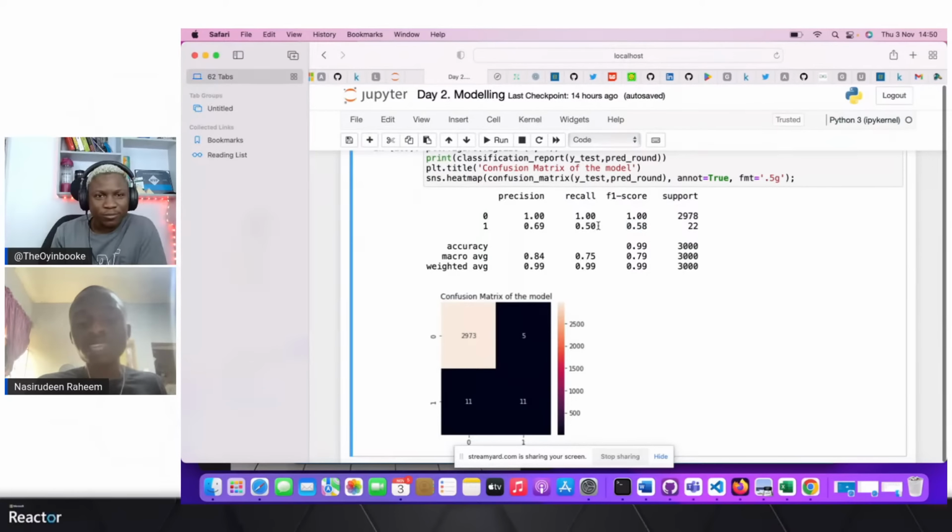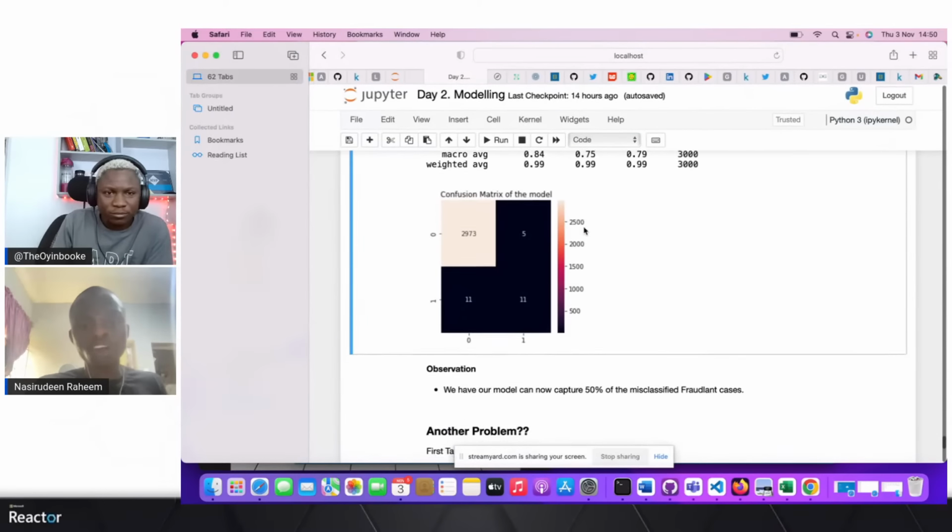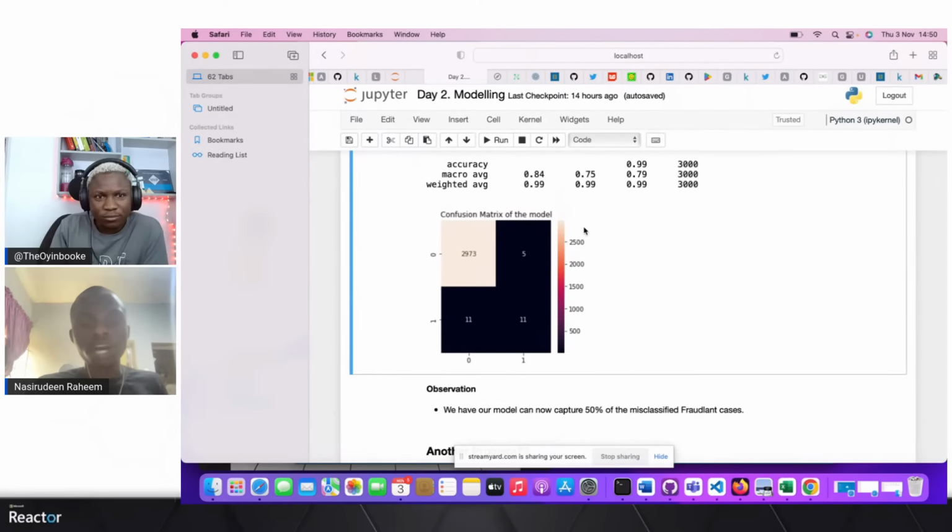And this recall means that, out of the total people that the ground truth says have fraudulent activities, the model cannot capture the total, only 50% now. So let's look at our confusion matrix more closely. We can observe that people who do not have fraudulent activities, when we predict them, are also predicted without fraudulent activities. They are not different from when we used the accuracy score or predicted the raw value. So they are still around 2,973.